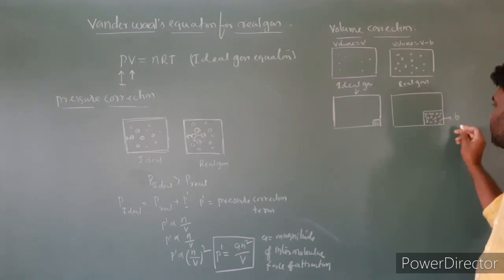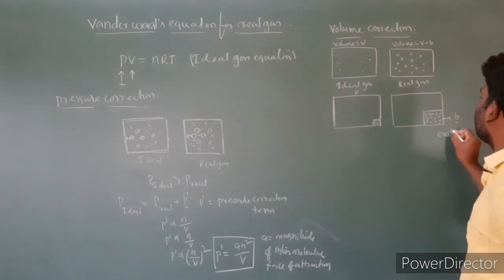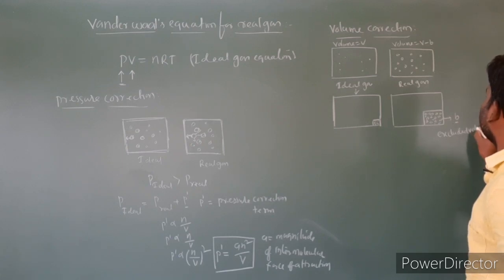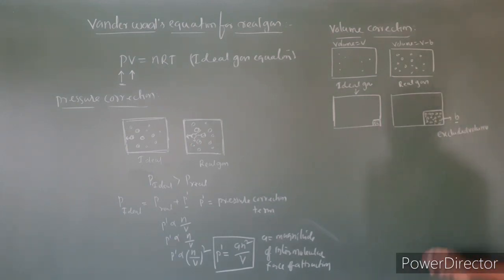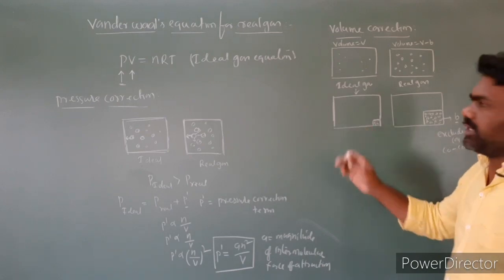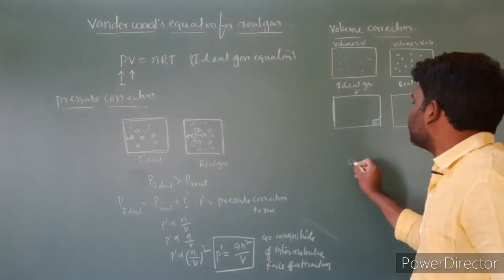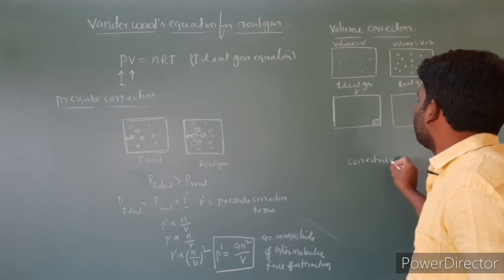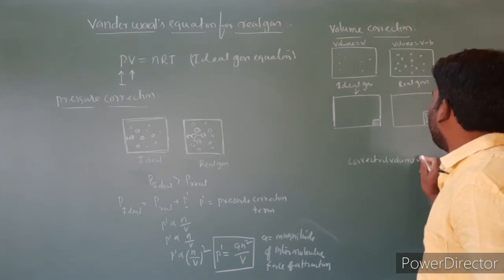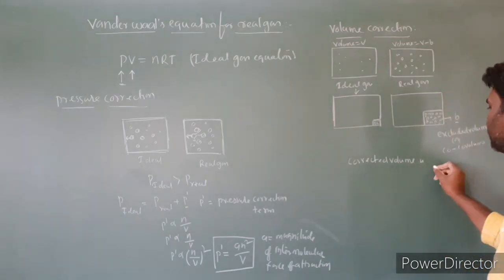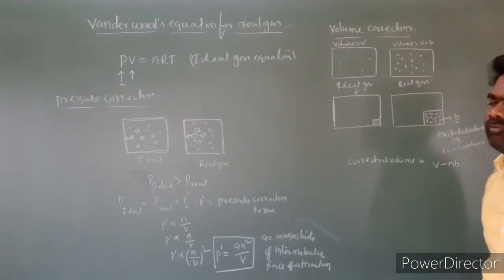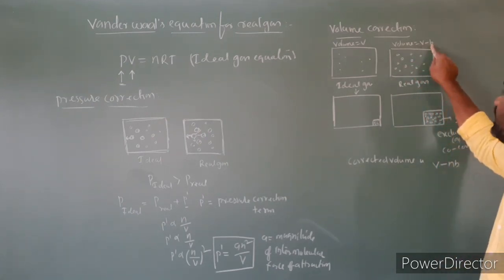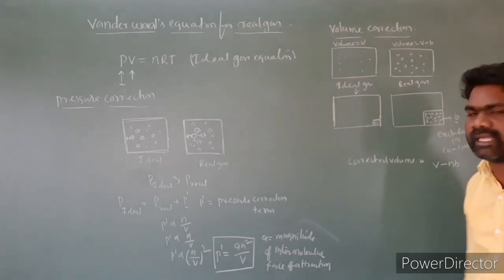b is the size of molecules. Here b is the excluded volume. It is also called the co-volume. So van der Waals modified the pressure and corrected the volume. For n moles of gas, the corrected volume is V minus nb. For 1 mole, it is V minus b.